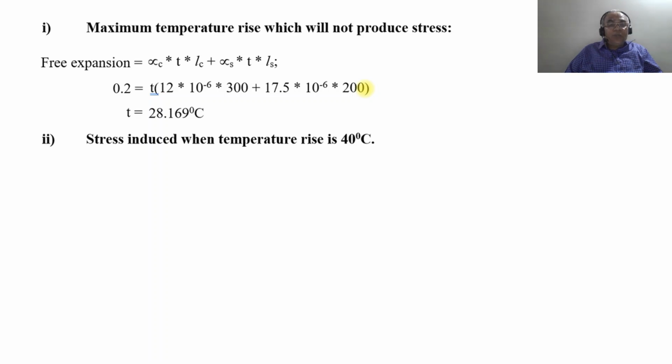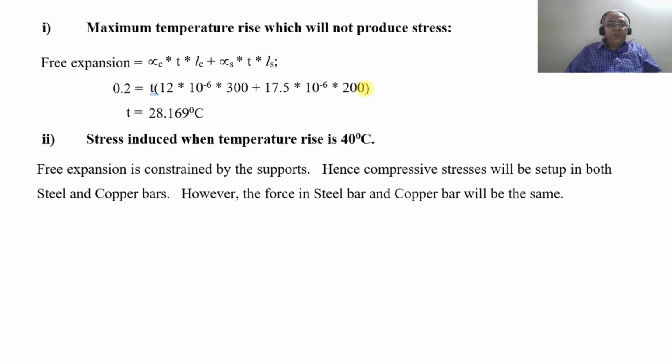Now, the stress induced when the temperature rises 40 degrees centigrade. Free expansion is constrained by the supports as it reaches 0.2 mm. Once it goes beyond the distance of 0.2 mm, the stresses will be developed.